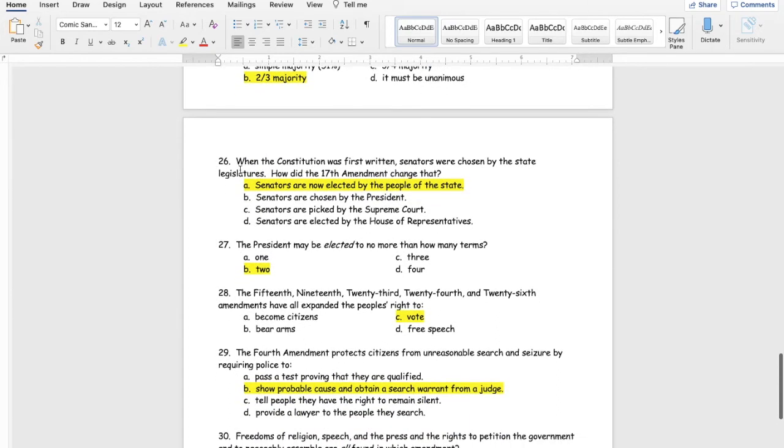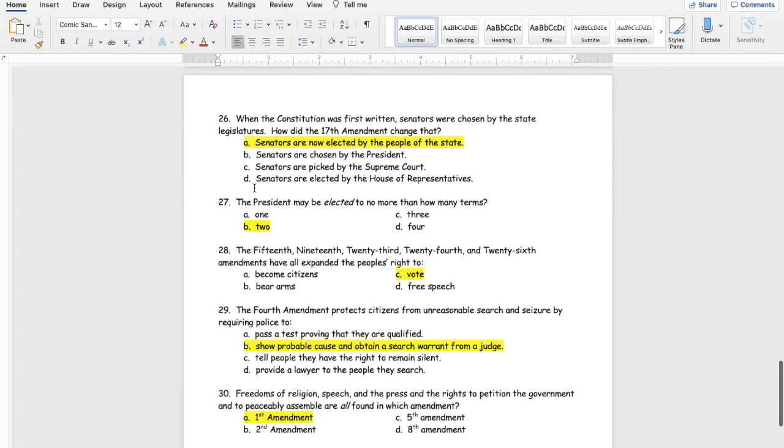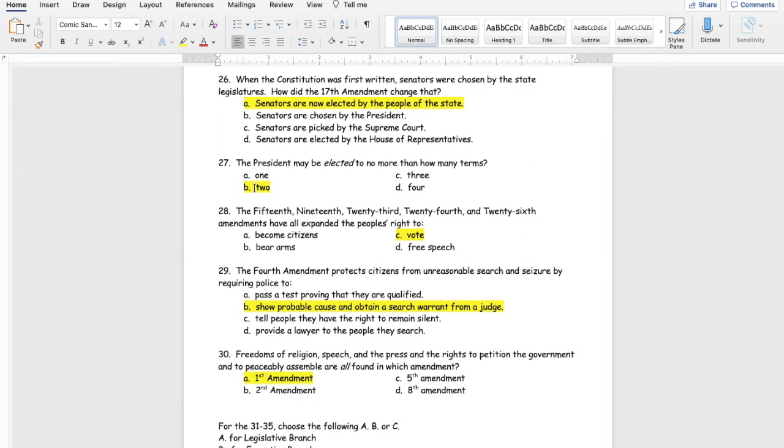Number 26, when the Constitution was first written, senators were chosen by the state legislatures. How did the 17th Amendment change that? The correct answer is A, senators are now elected by the people of the state. Number 27, the president may be elected to no more than how many terms? That answer is B, 2 terms for a president.